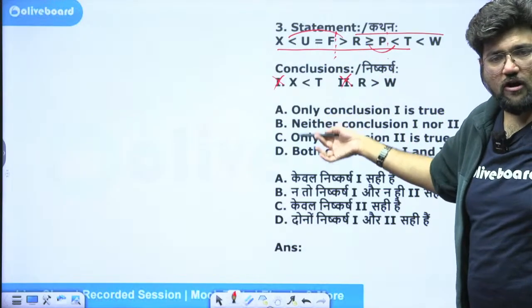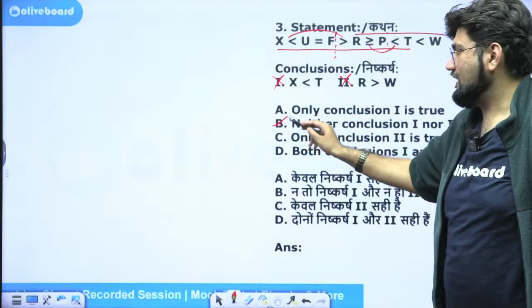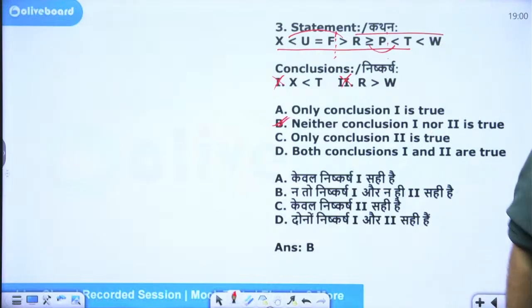We also don't have Lord either in the options. So no issue at all. This is a clean question. Option B, none follow. Neither of them follow. Okay.